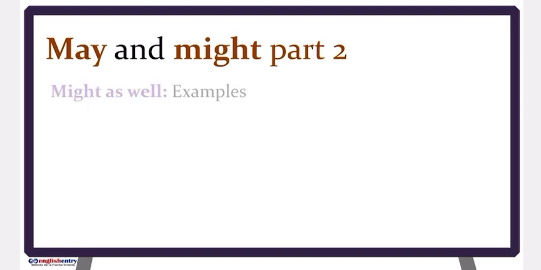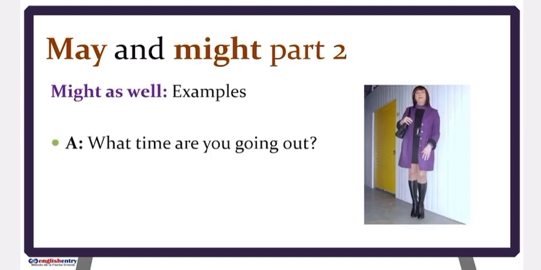We might as well do something, meaning we should do it because there is no better alternative. Okay? There is no reason not to do it. We only have another option. Since option A failed, we have option B. May as well is also possible. Okay? You can also use may as well.